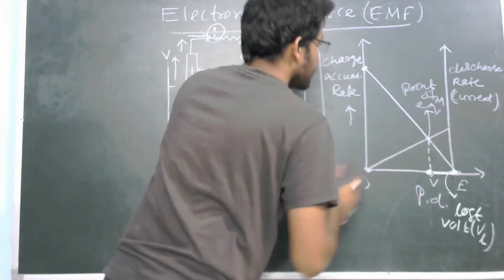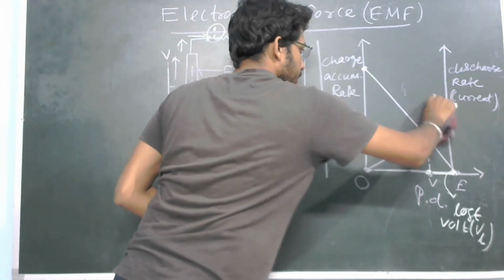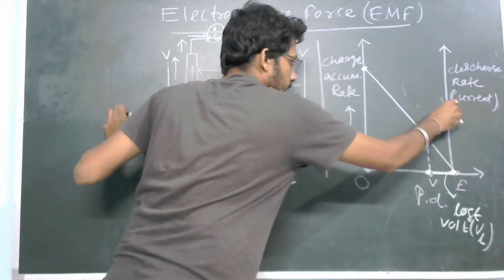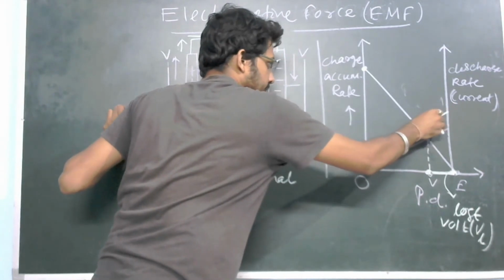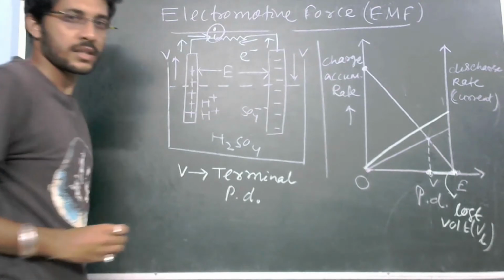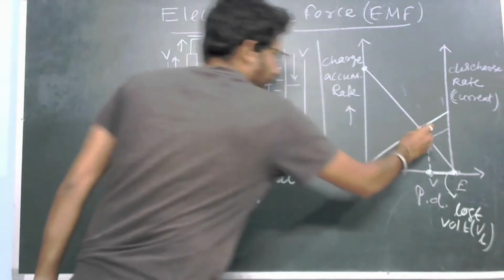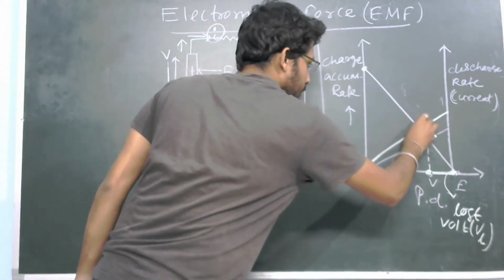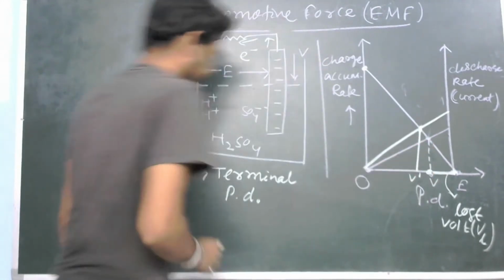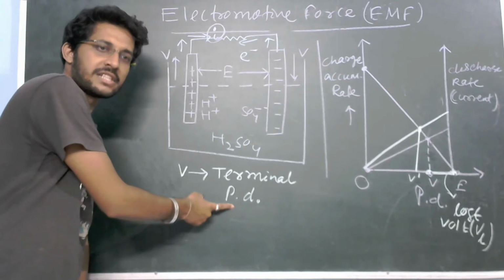If I erase this one, point of equilibrium. Let us say now the current is increased. So now if you see, this is the point of equilibrium. This is V prime, which is called your terminal potential difference.